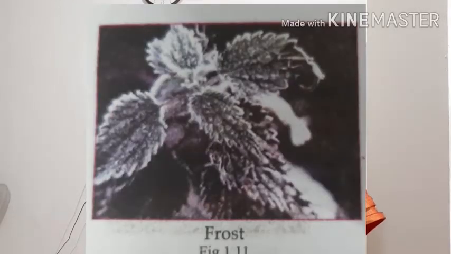This form of condensation is known as frost. Look at the picture of frost.